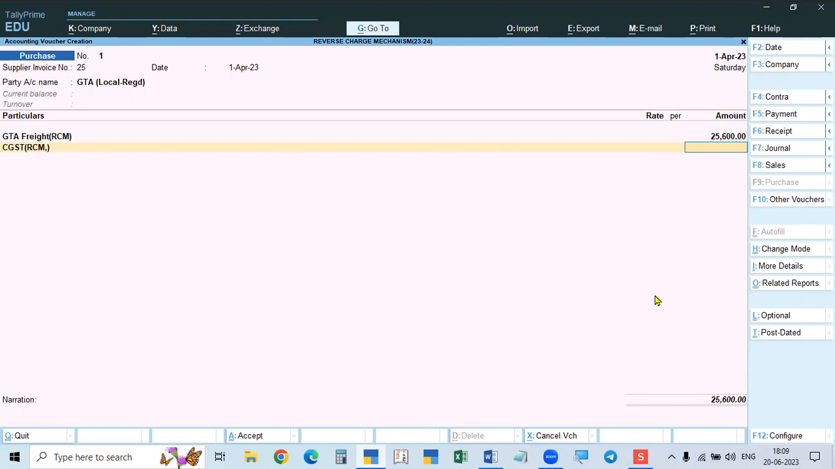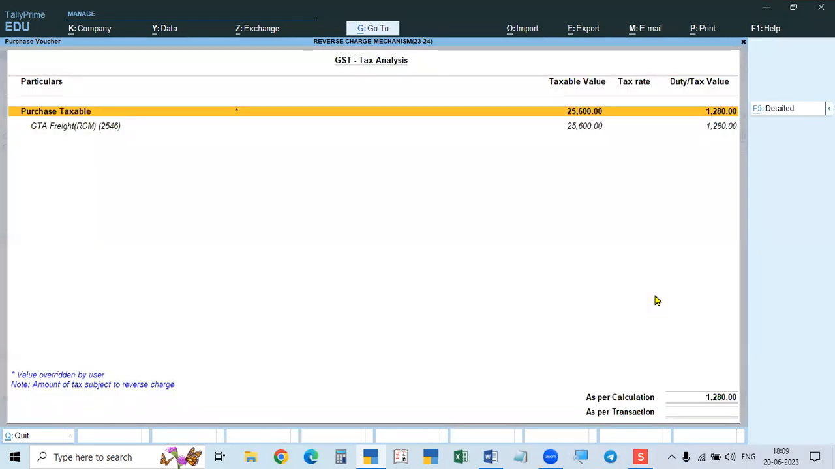So it is not shown, but we go to tax analysis, Alt A and Alt F1. See here, the tax is shown. So 2,250, that is local 5%, 2.5 central and state, 640, 1,020. It is showing. And here you see, amount of tax subject to reverse charge. This is taxable, subject to reverse charge mechanism.